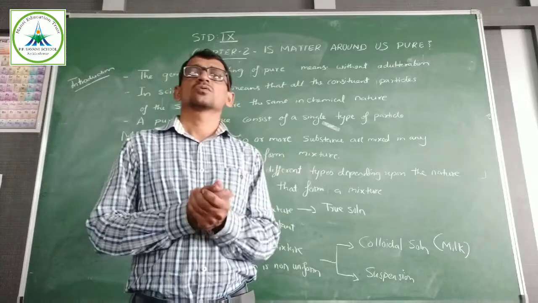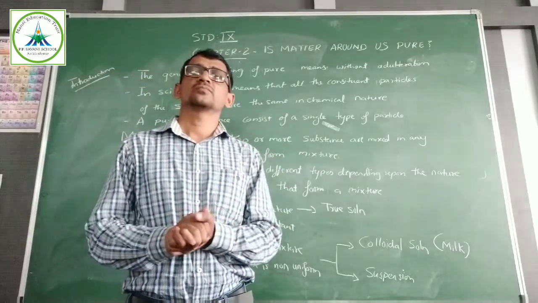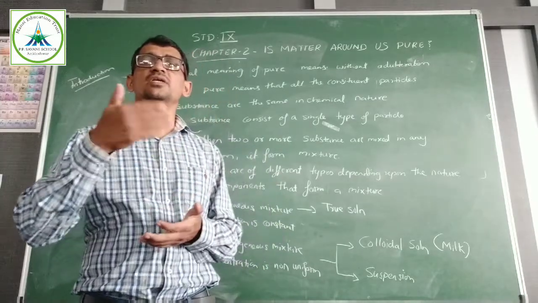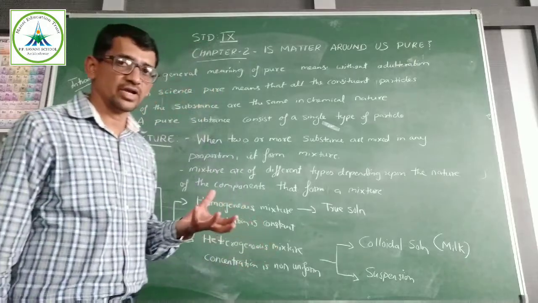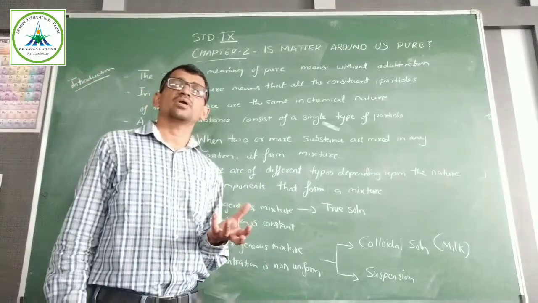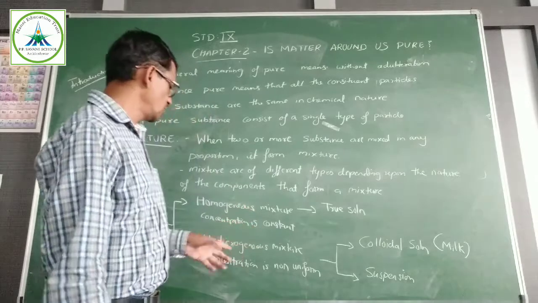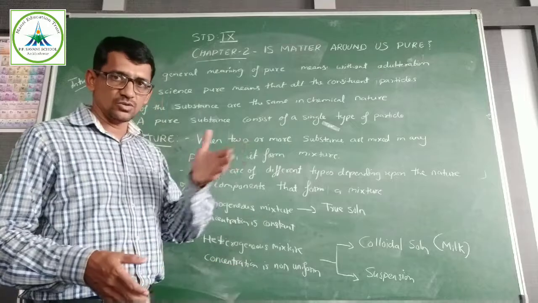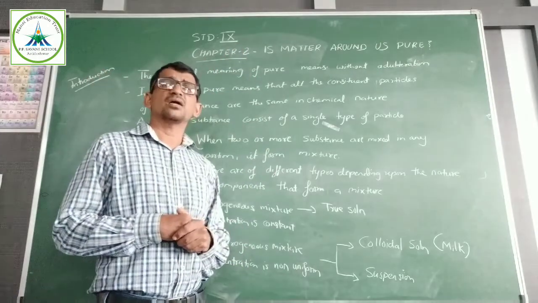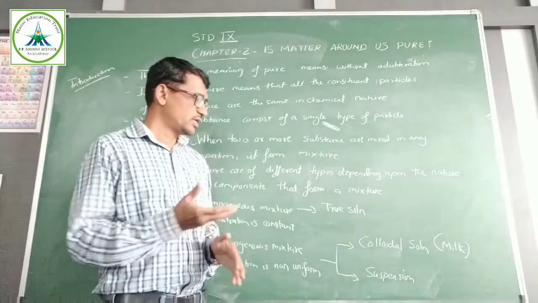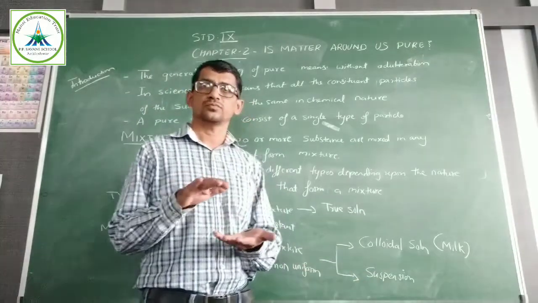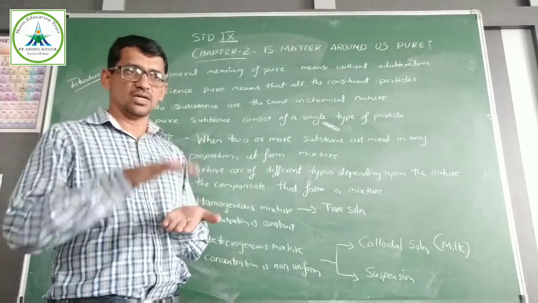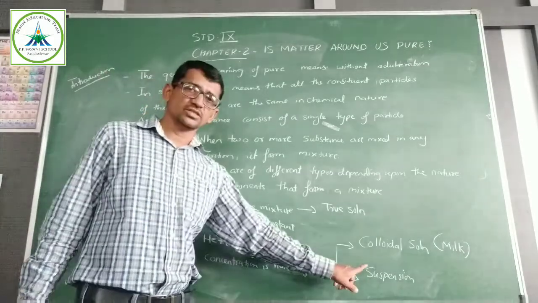In nature also, if you walk through a congested or polluted city, you can see black clouds and visibility decreases. This is because our air comprises mist, water vapor and gases as well as dust particles. That will form what? A heterogeneous mixture. Light will not pass. After some time, all those particles will settle down. Then it falls as a suspension in the air. If a room is locked and kept for 1 month, you can see dust particles settle down on the floor. That is known as suspension.